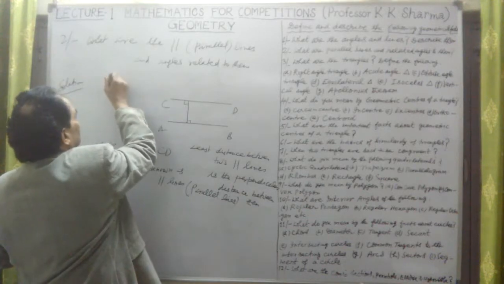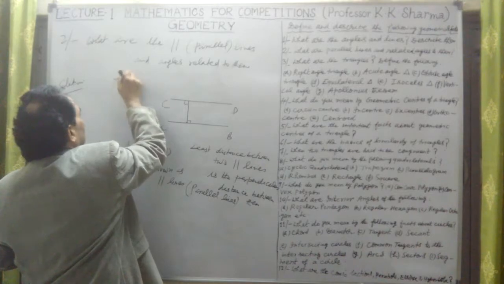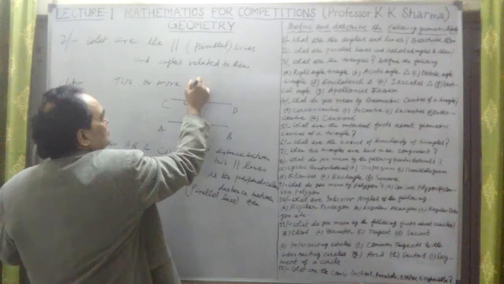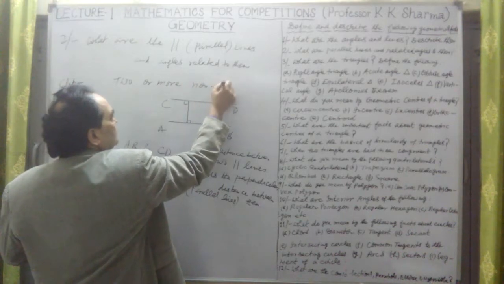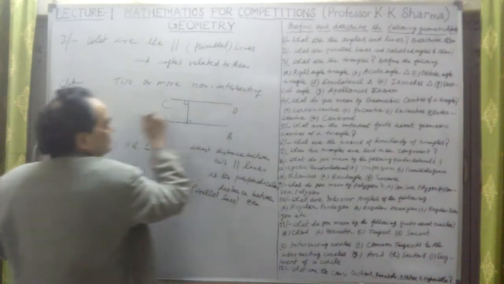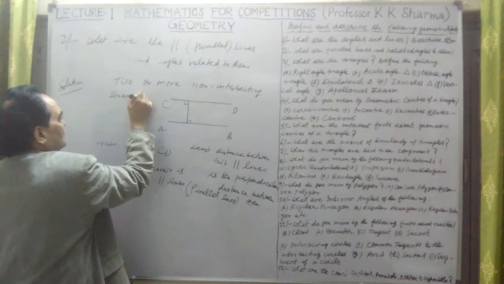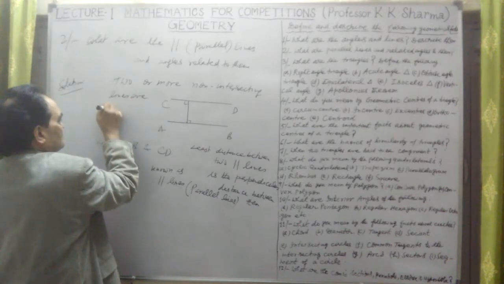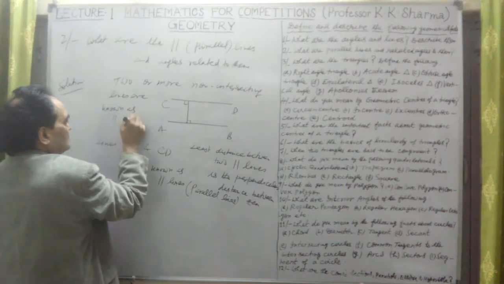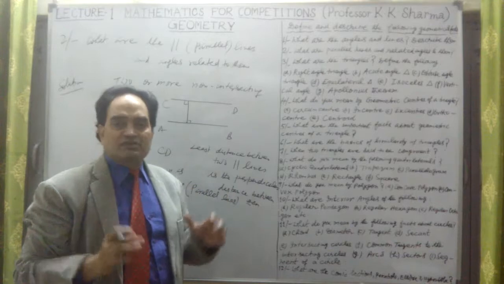Say here, two or more non-intersecting lines are known as parallel lines. Okay, these are the two parallel lines, non-intersecting lines there.